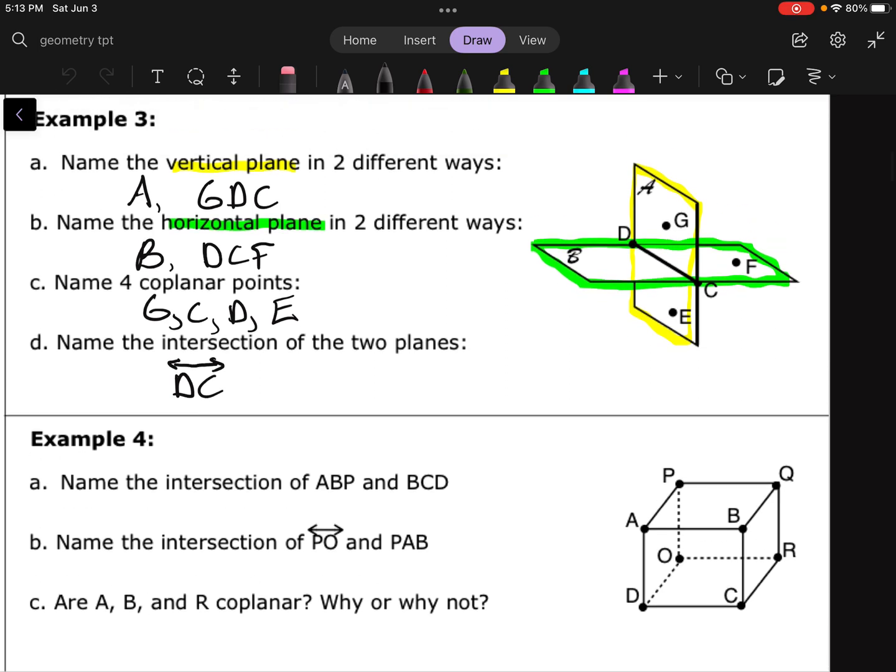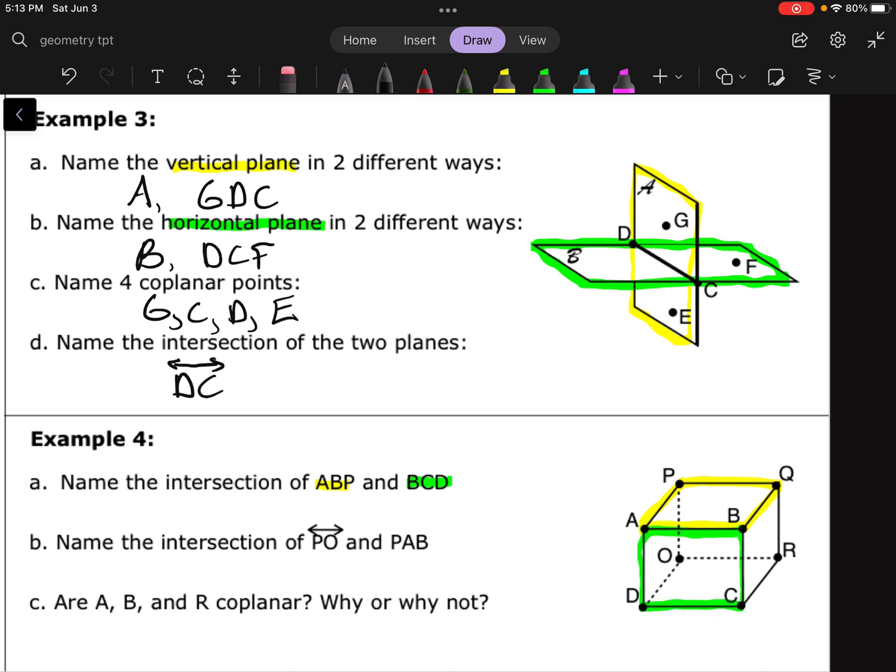Okay. Example 4. We're almost there. Name the intersection of ABP and BCD. Okay, so ABP, that is this plane up here. Remember, when you take 3 points and stick them together, that's the name of the plane. So that is that plane. BCD, oops, get a different color here. BCD, that's this plane.